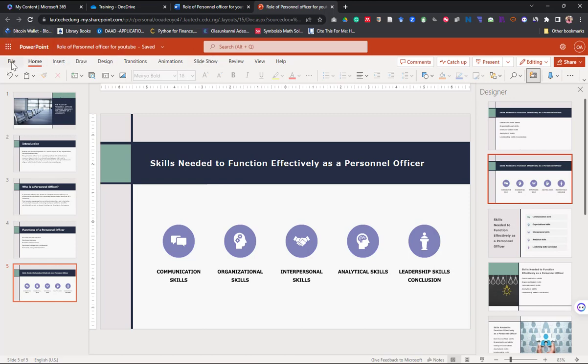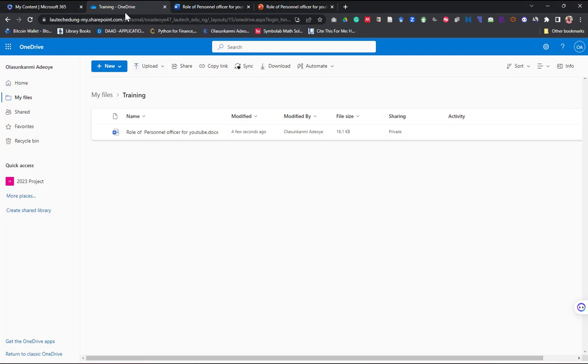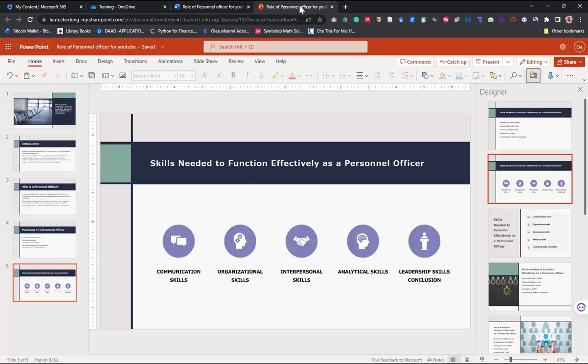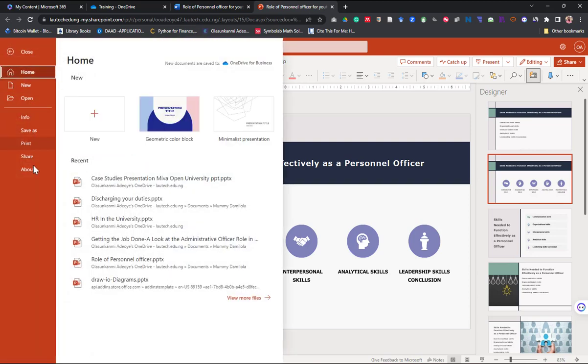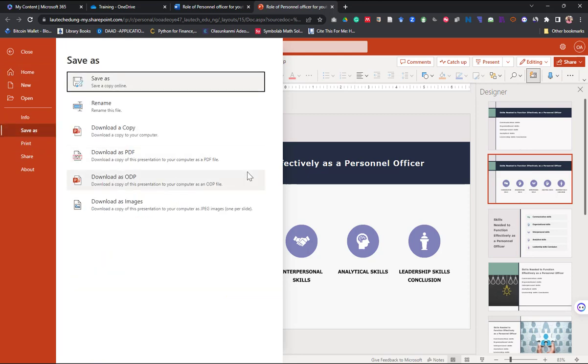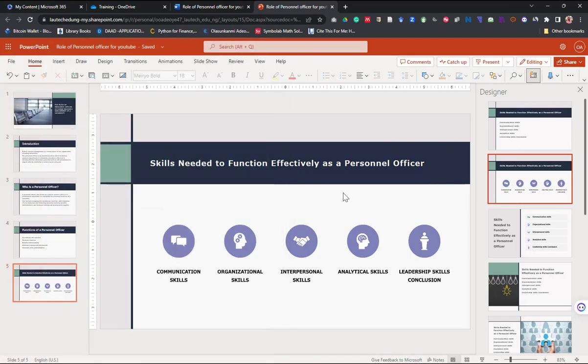And once I am done, it will automatically save on my drive. So once I am done with this, I can also download it. You just come to save as, then you can download a copy onto your system, and by default it will be available on your drive.